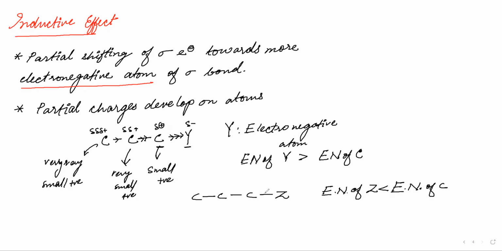That means the carbon will pull electrons, and this will become delta positive. This will become delta negative, and similarly, as it is delta negative, this carbon can extract some electrons, so this will become delta negative. Very similar, right?